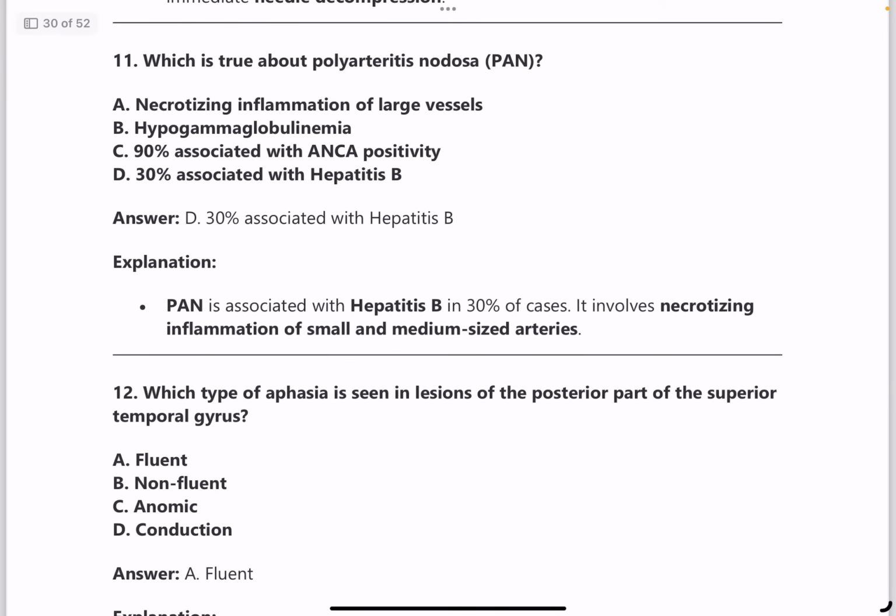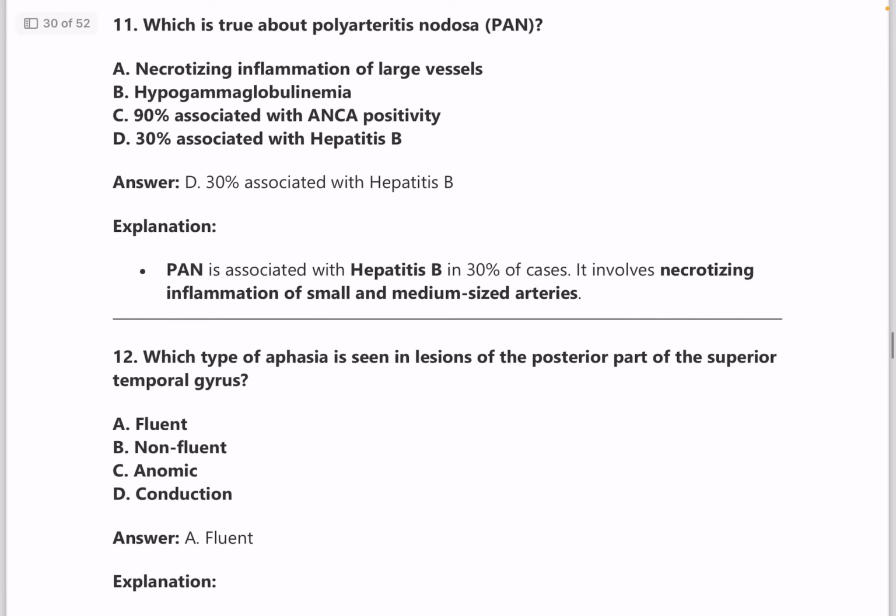Question number 11. What is true about polyarteritis nodosa? Again, the features of the blood vessel diseases are important. Polyarteritis nodosa again has its features. So 30% is associated with hepatitis B.